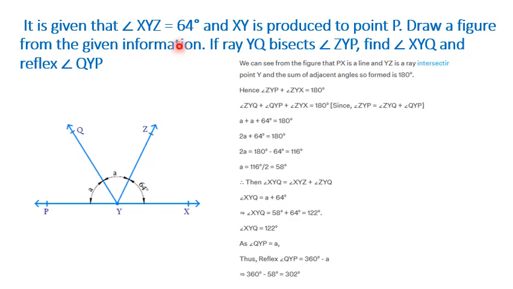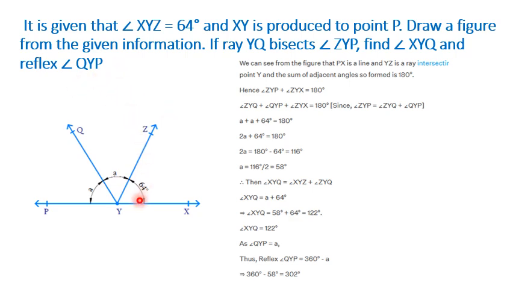It is given that angle XYZ is equal to 64 degrees. This particular angle is 64 degrees, and XY is produced to point P. We need to draw this figure. We have drawn this figure. Now a ray YQ bisects angle ZYP. We need to find XYQ and reflex QYP.